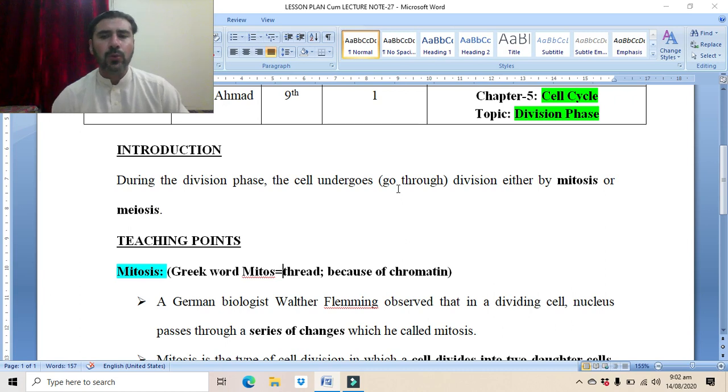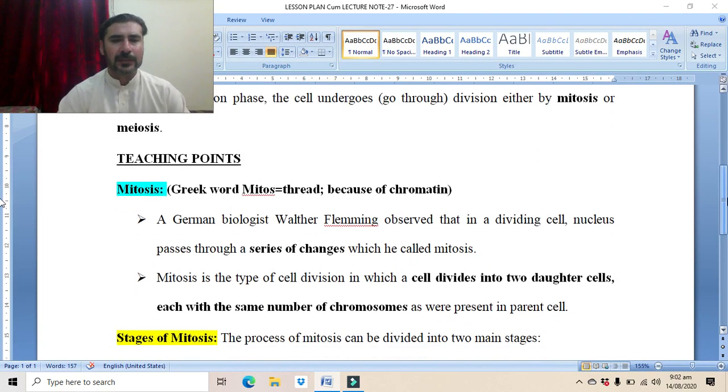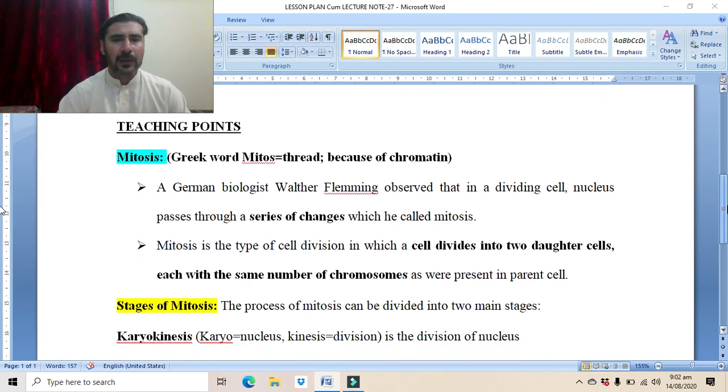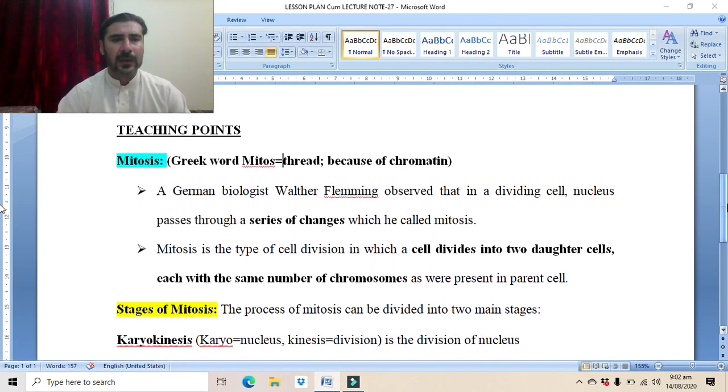Now there are two types of division, mitosis and meiosis. We will study these two one by one. Today we will start from the first type of cell division, that is mitosis, and then in the next lecture we will study the meiosis process.